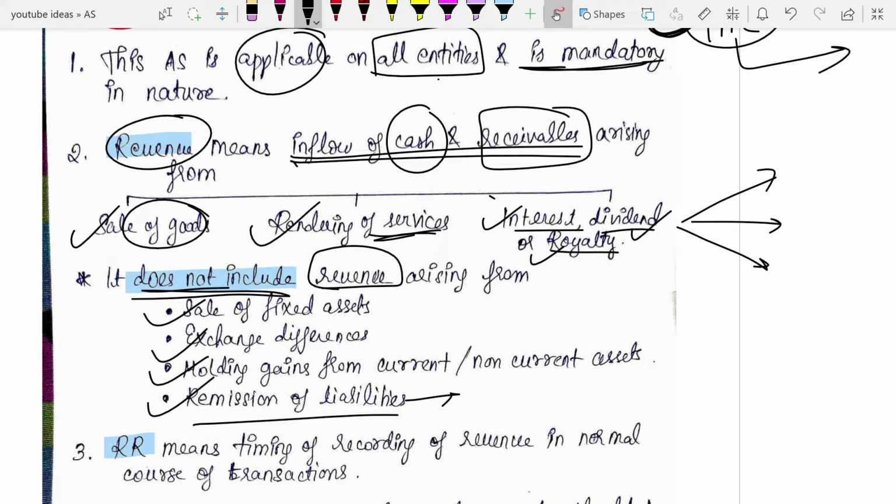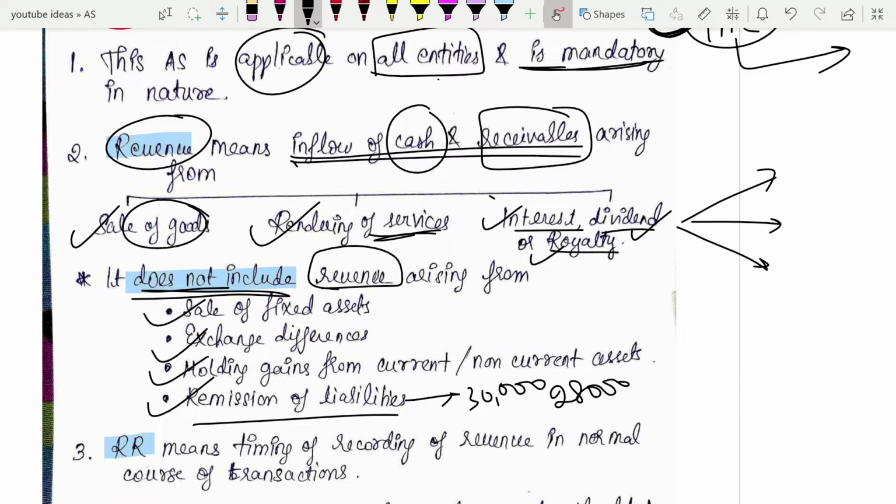In case in your books you have 30,000 creditors, you have paid 28,000 only, and 2,000 discount they have given you. So that 2,000 here is your income, but it will not come as your revenue. Okay, that is your income, but it will not come as revenue. In your books you will record it as income, but here it will not be the revenue.